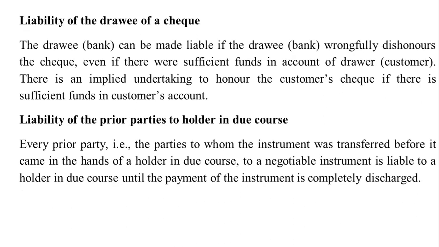Liability of the drawee of a check. The drawee is the banker. The drawee can be made liable if drawee wrongfully dishonors the check, even if there were sufficient funds in account of customer. There is an implied undertaking to honor the customer's check if there are sufficient funds in customer's account.